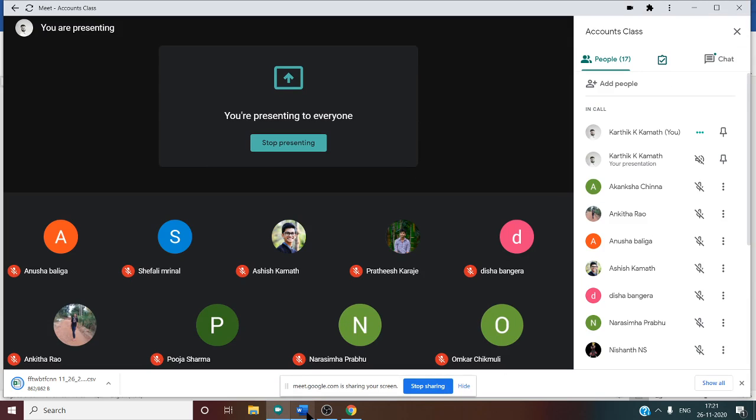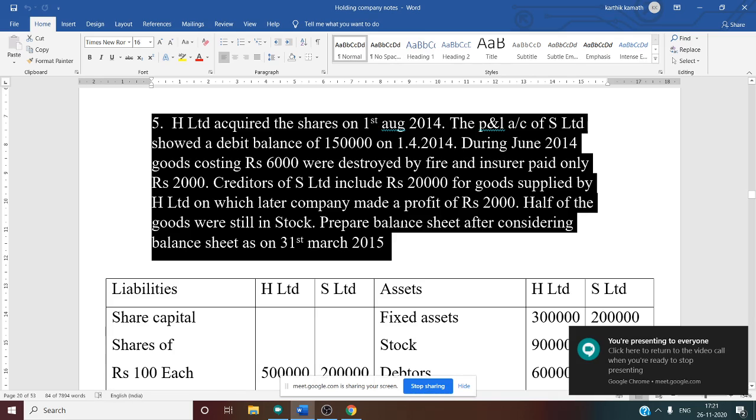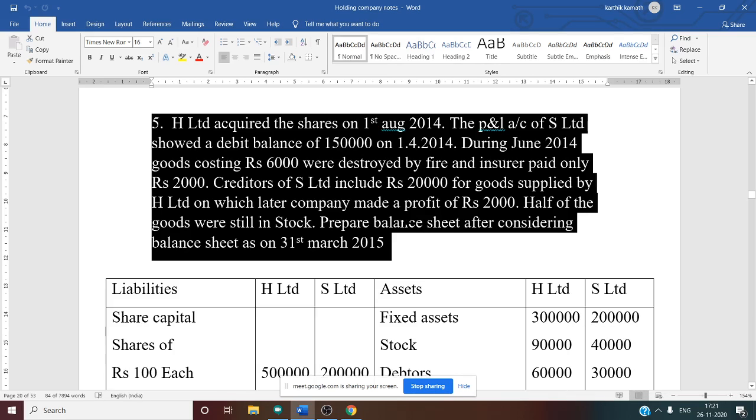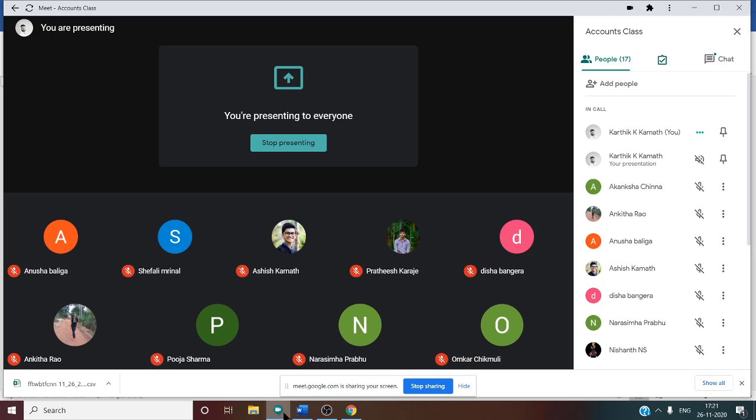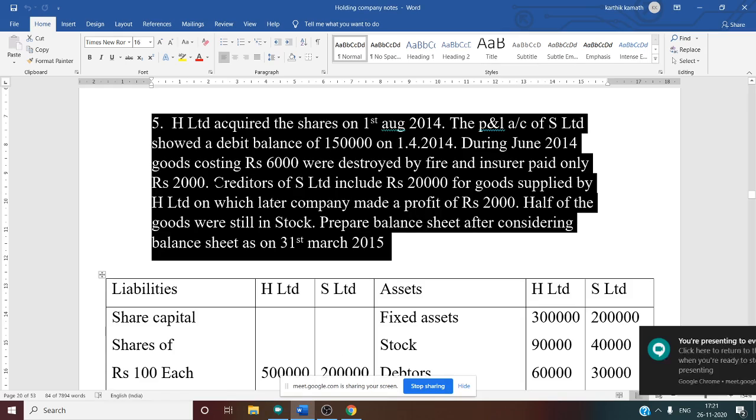See this. During June 2014, goods costing 6,000 were destroyed by fire and the insurer paid only 2,000. So what is the cost of the goods destroyed? That is 6,000, but the insurer paid only 2,000. So again, there is a loss. What is the loss? 6,000 minus 2,000, because the claim settled by the insurance company is 2,000, but the actual value of the goods destroyed is 6,000. So 4,000 is still remaining, and that is a loss.